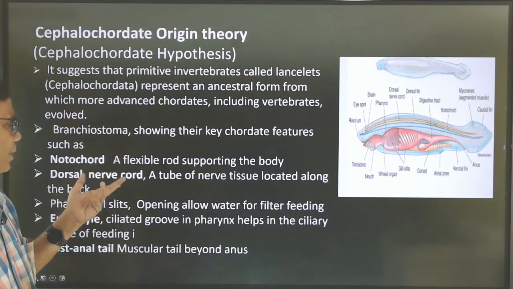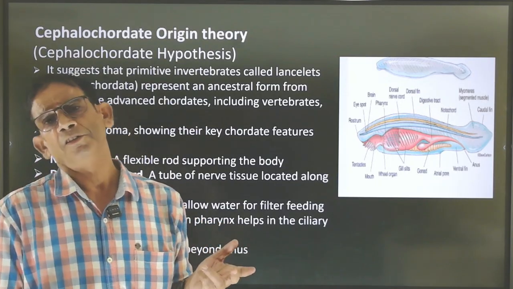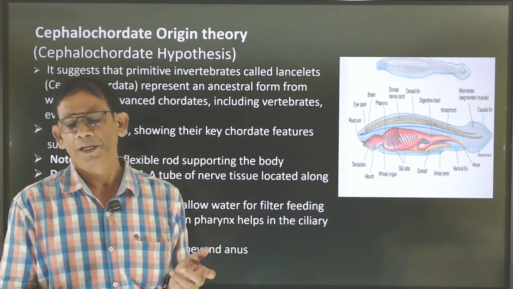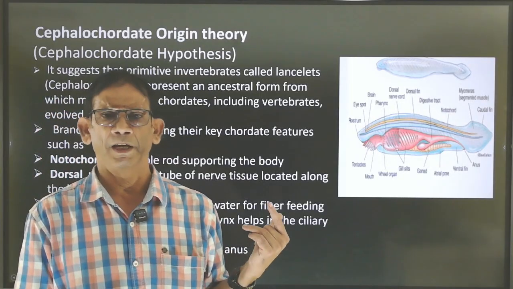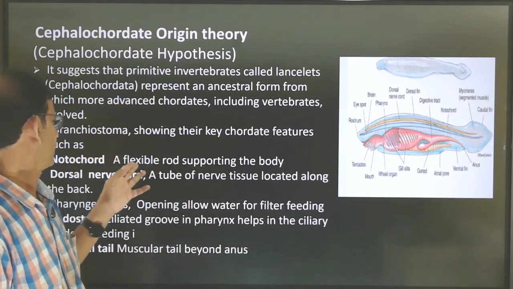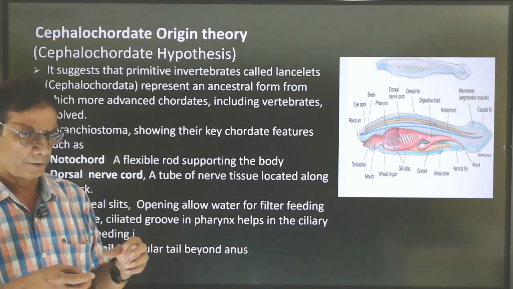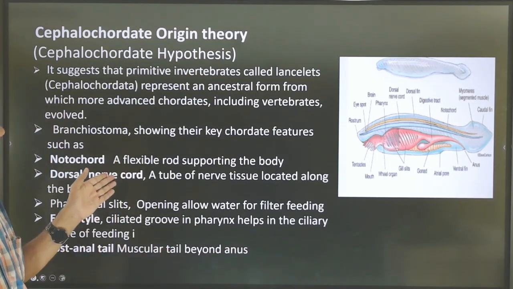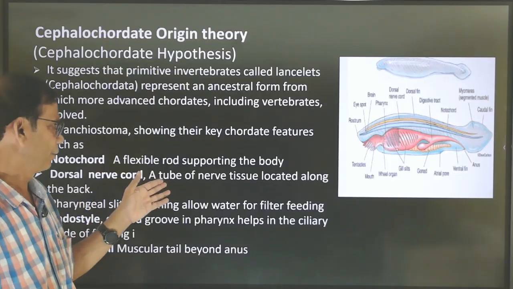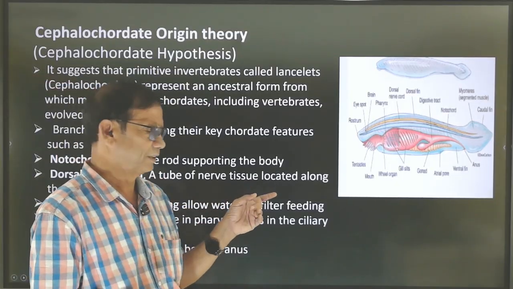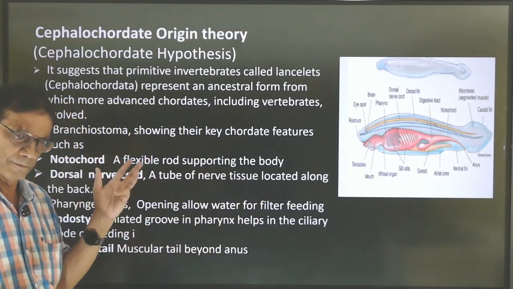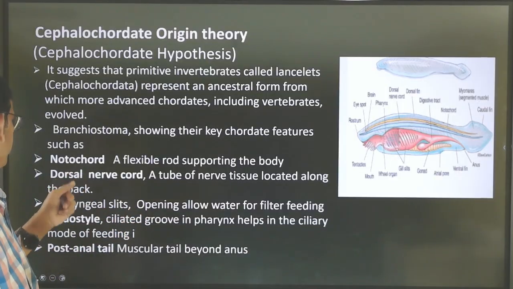In case of notochord, what is notochord? In our case, it is the vertebral column, but in their case, as they are protochordates, it is a flexible supporting body, just a cord which is very hard in structure. Then the dorsal nerve cord is a tube-like structure present just above the notochord.